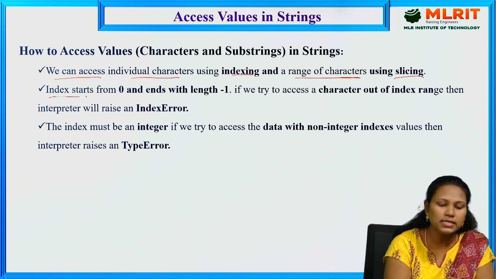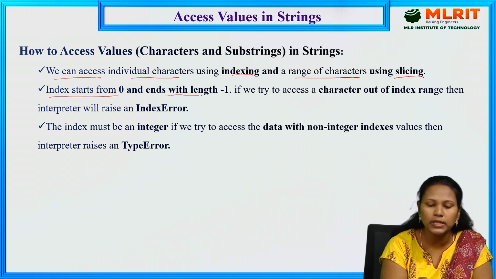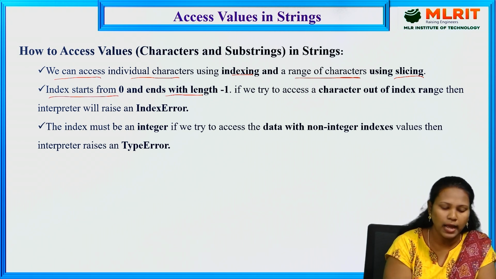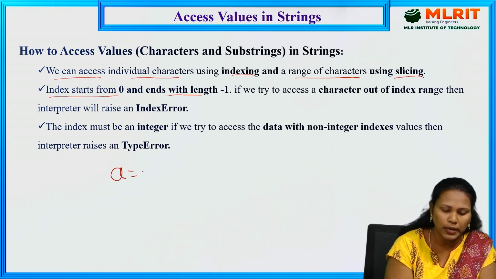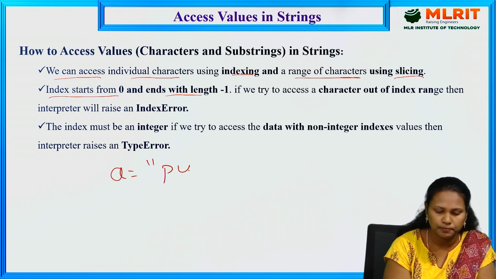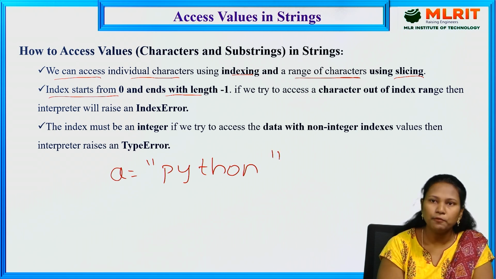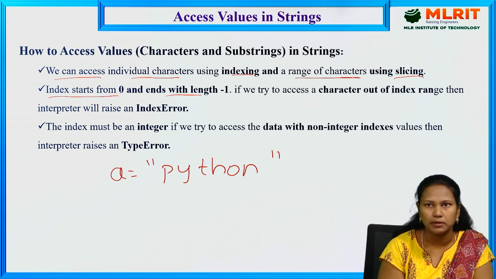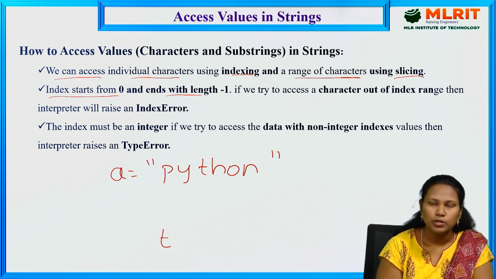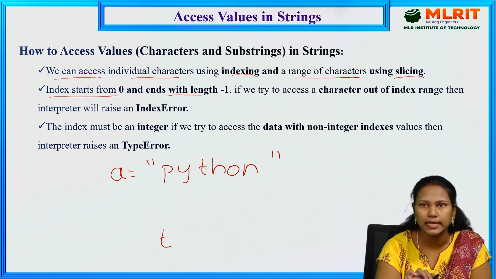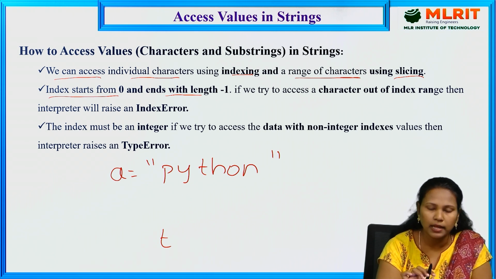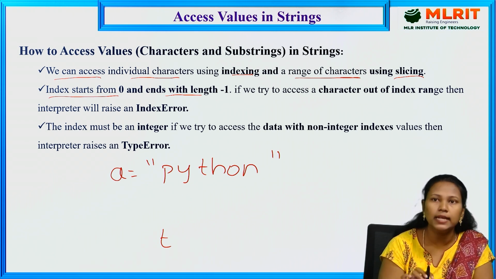The index starts from 0 and ends with length minus 1. For example, I am taking a = "Python". If I want to access one particular character, that character is 't'. To access that particular character, we need to use indexing. Indexing is nothing but numbering the particular string.